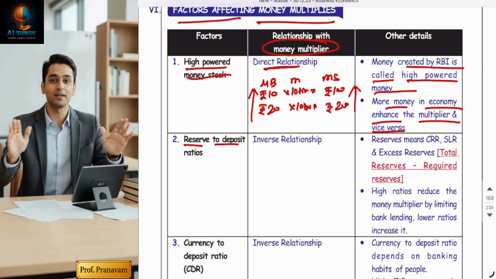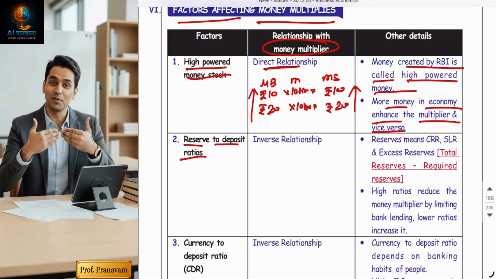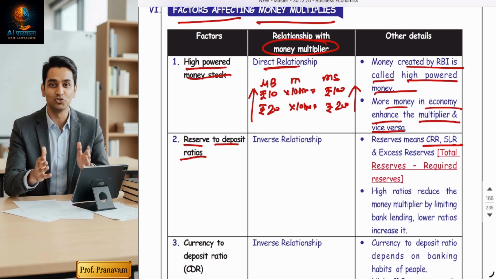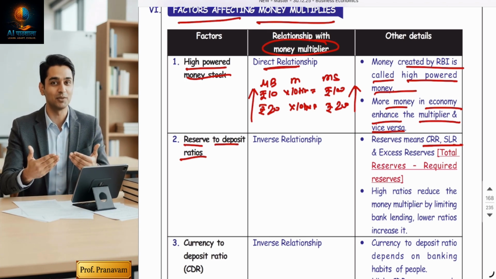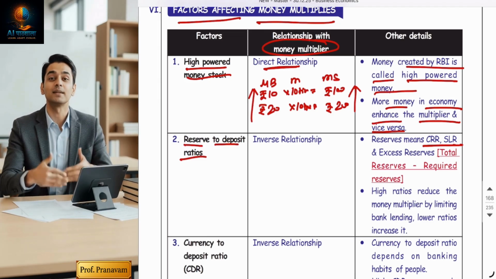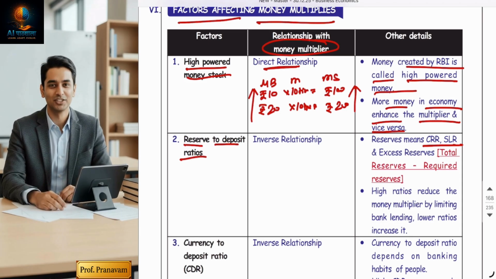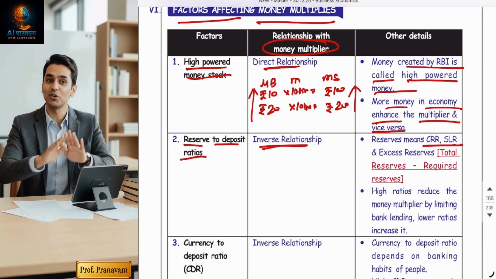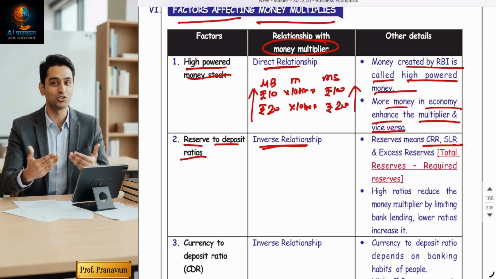Second is reserve to deposit ratio. The reserve means CRR and SLR. The bank has to keep some money as a reserve of a deposit. It's called reserve to deposit ratio. You know, reserve to deposit ratio has an inverse relationship to the money multiplier. How come? It's very simple.